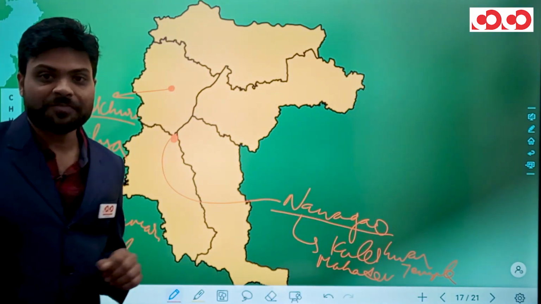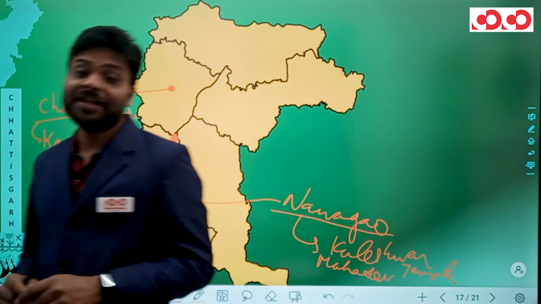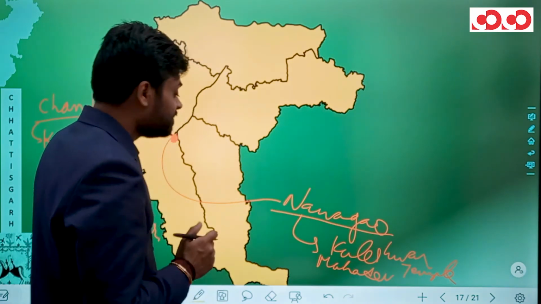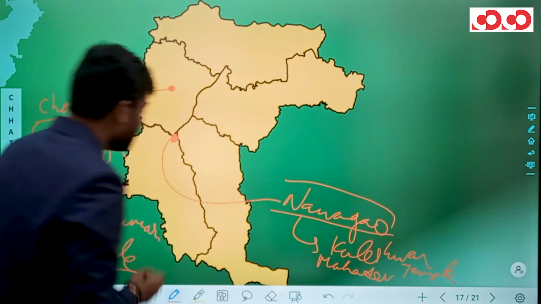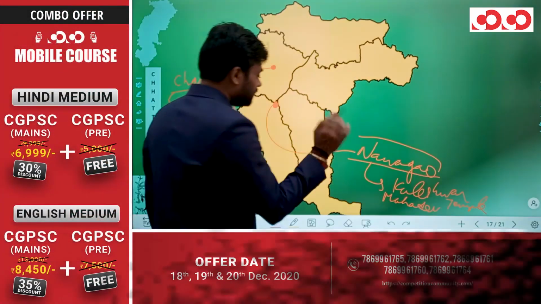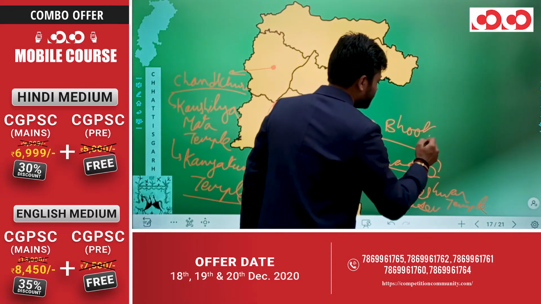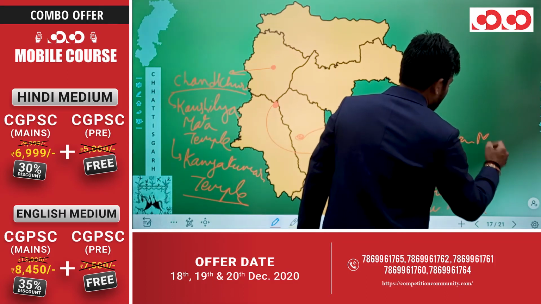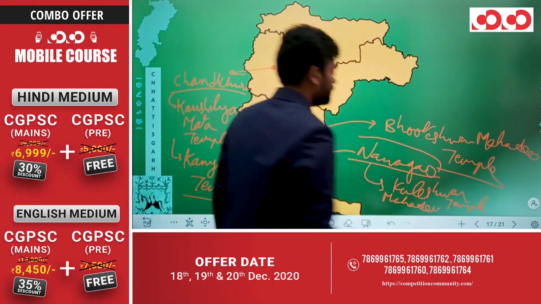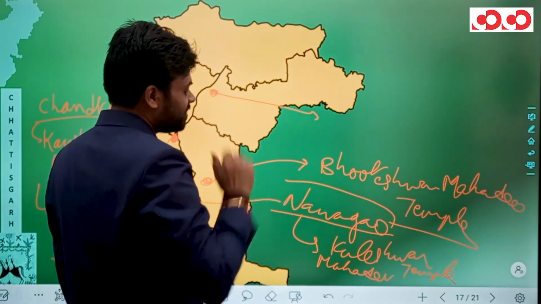When we go to Rajim and we see this Kuleshwar Mahadev temple in the bed of river Mahanadi, this temple comes under the administrative limits of Nawagaon, which is situated in the Dhamtari district. So please take Kuleshwar Mahadev in the Dhamtari district. Now in Gariyaband of this Gariyaband district, we have the Bhuteshwar Mahadev temple. Finally, in Sirpur, which is situated in the Mahasamund district, we have two famous temples.